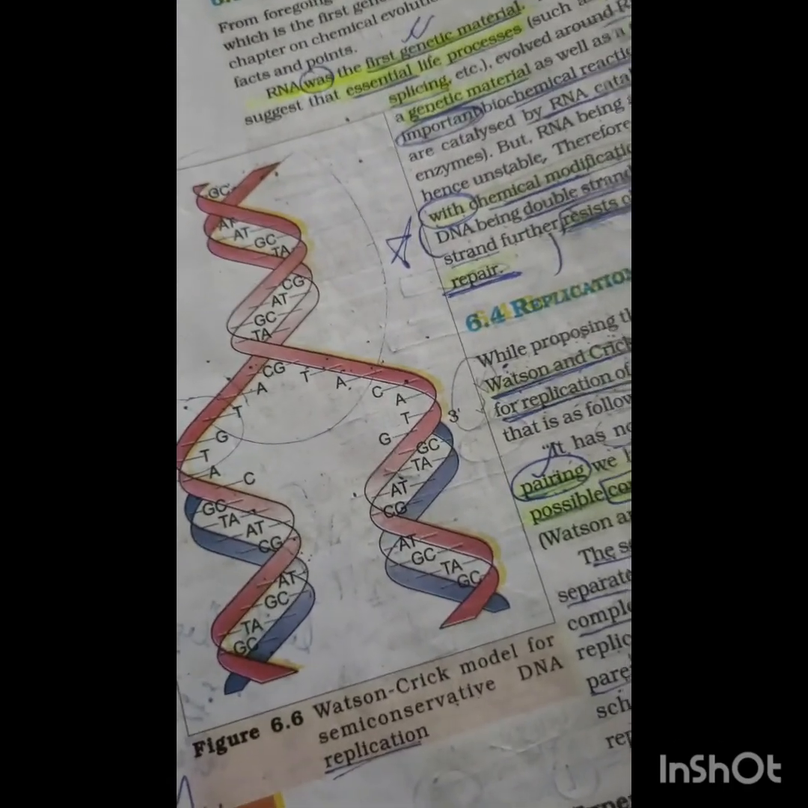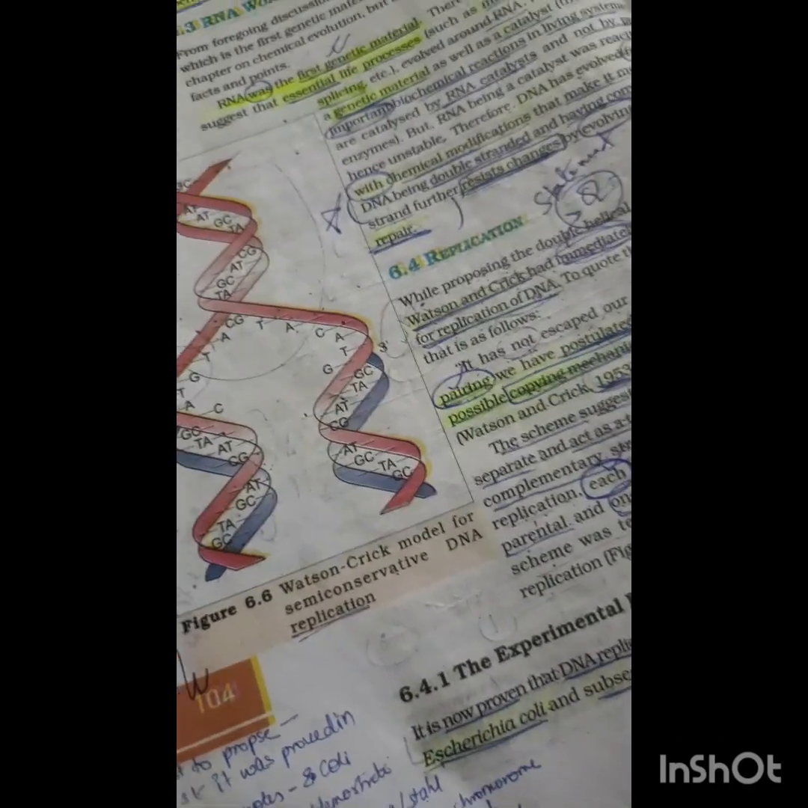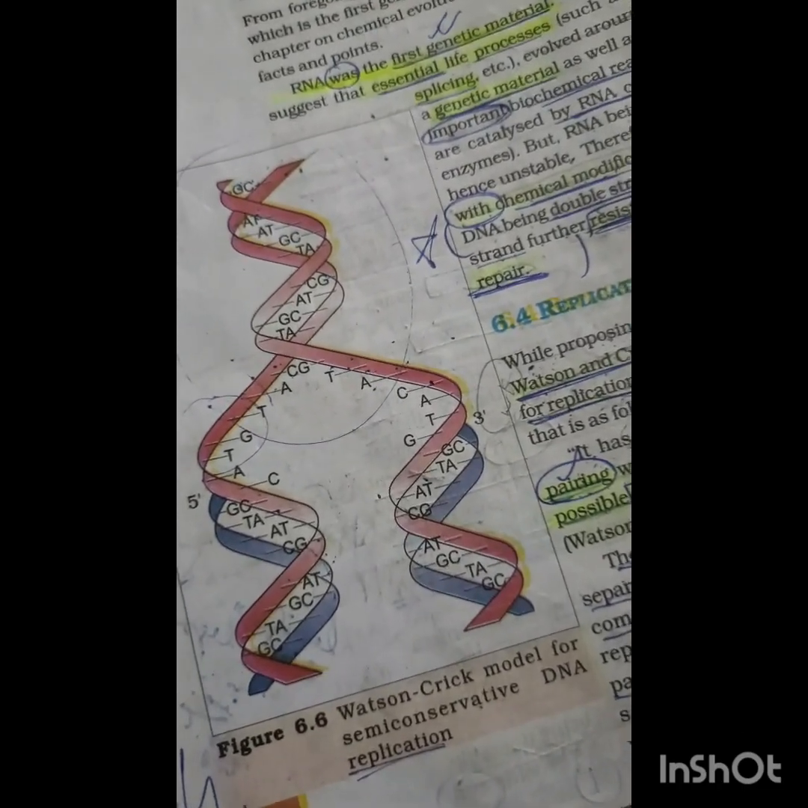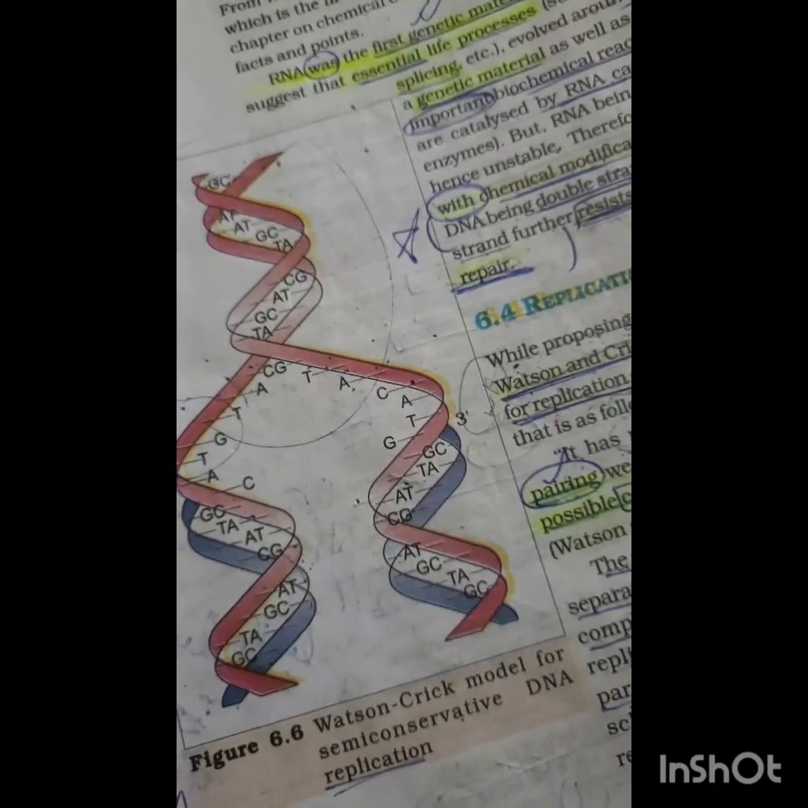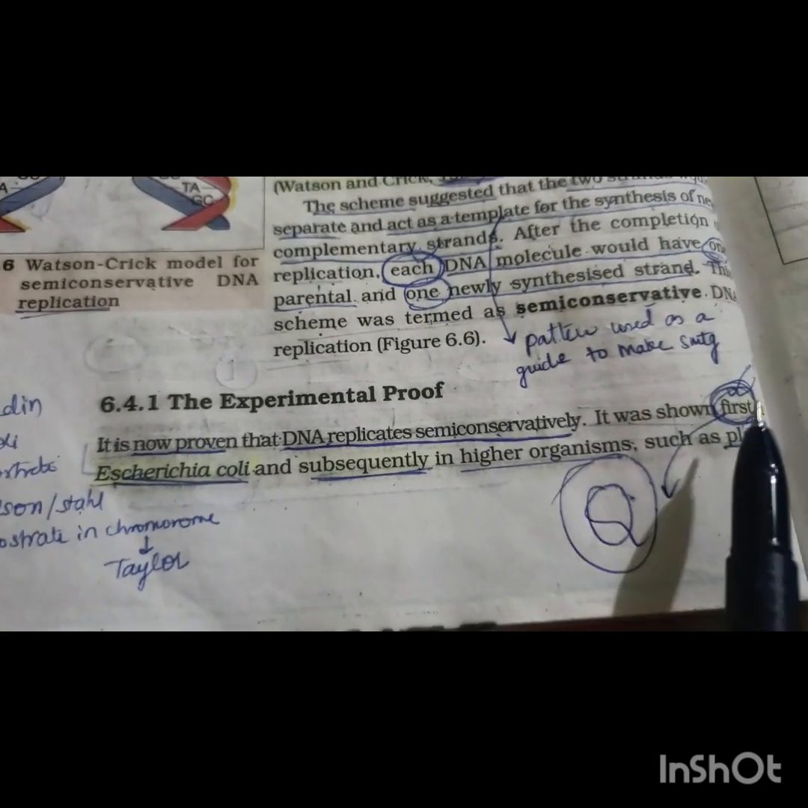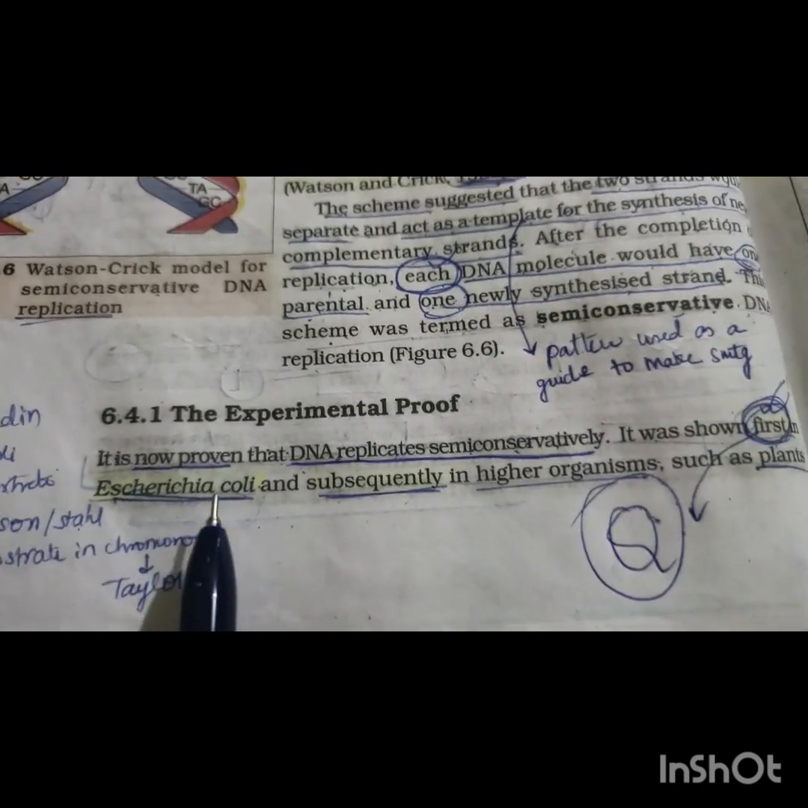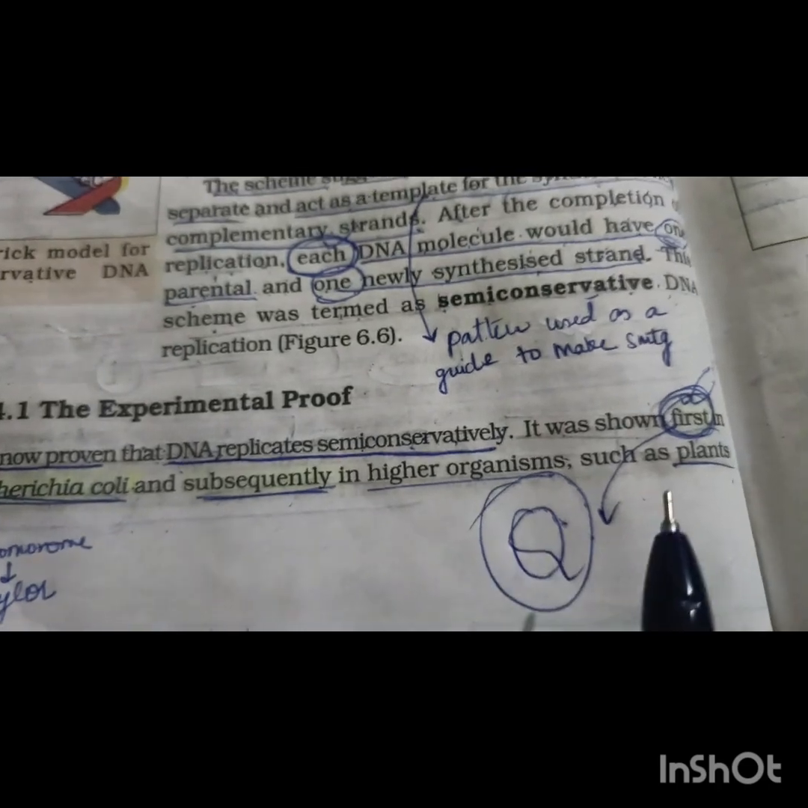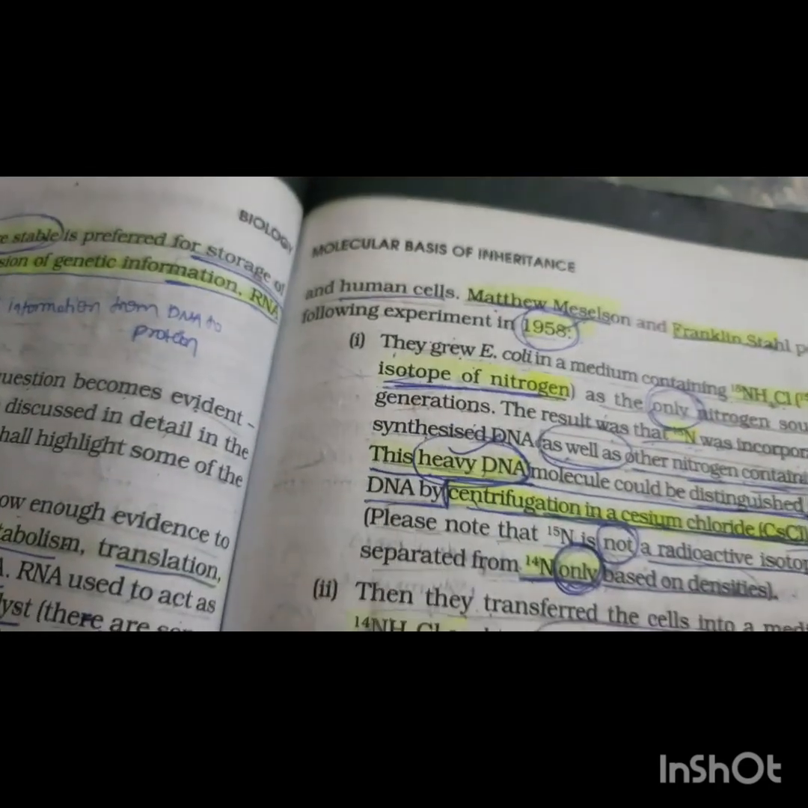So we need to prove it. The experimental proof was provided by Matthew Meselson and Franklin Stahl and later by Taylor. So let's look into the experimental proof. It is now proven that DNA replicates semi-conservatively. It was shown first in Escherichia coli and subsequently in higher organisms such as plants and human cells.